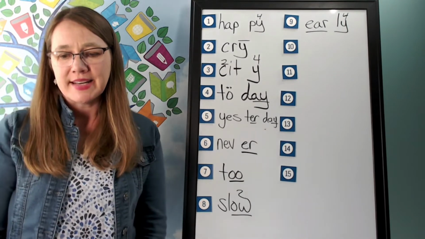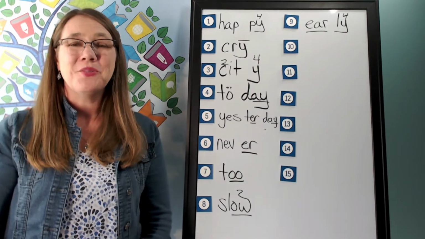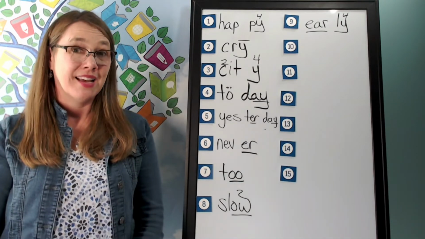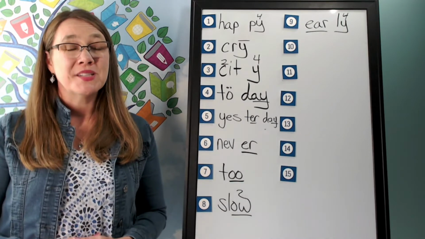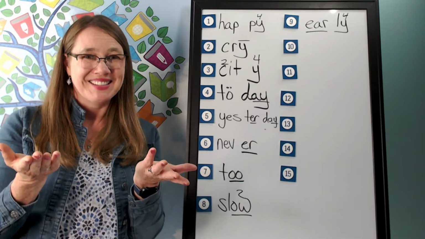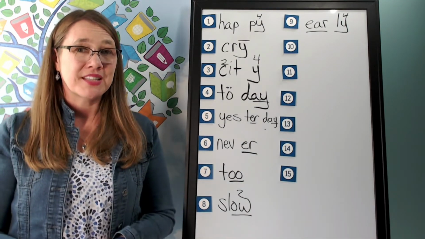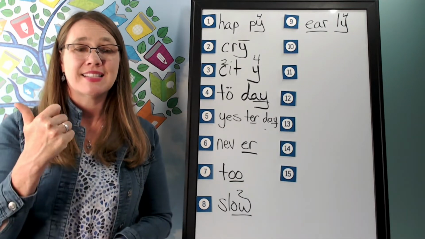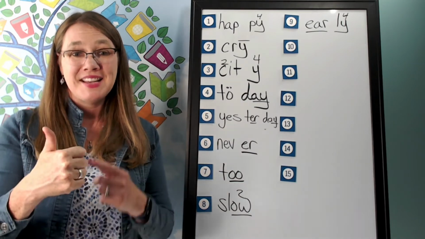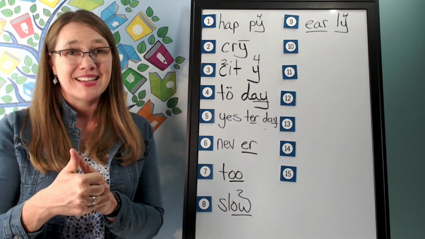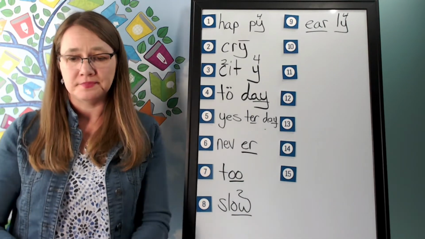The next word is study. I will need to study for the test. Study. Go ahead and say study. How many syllables in study? 2. We will say to spell stud-e. What will we say to spell? Stud-e. Let's sound it out together. The first syllable is stud, S-T-U-D. The second syllable is E. This is a Y saying its fourth sound, E.